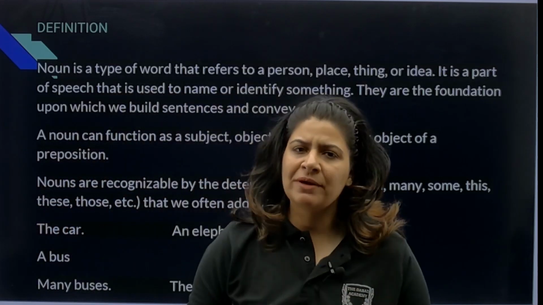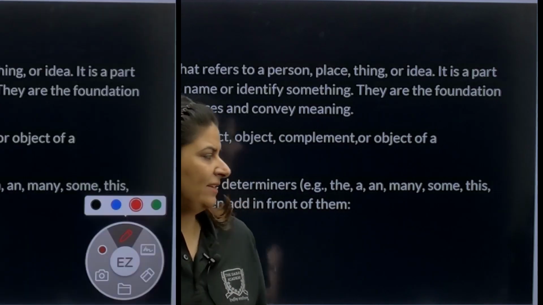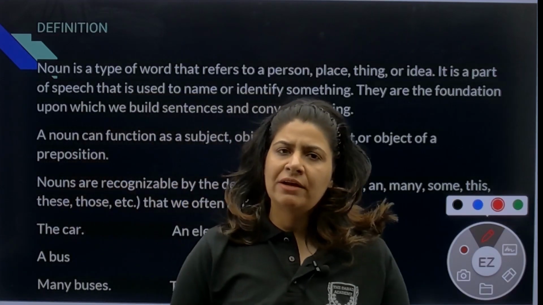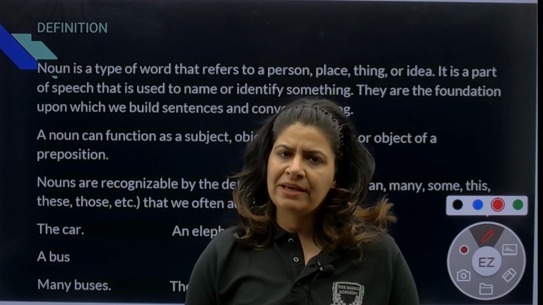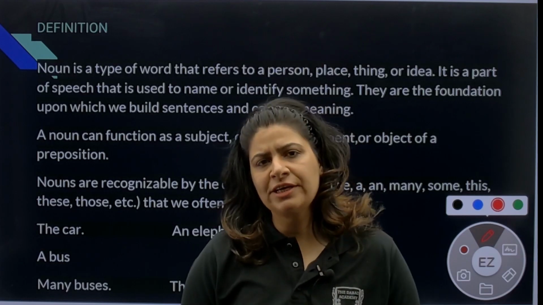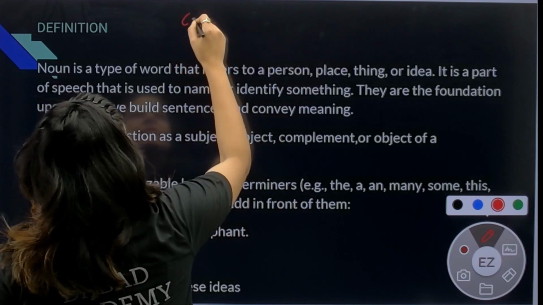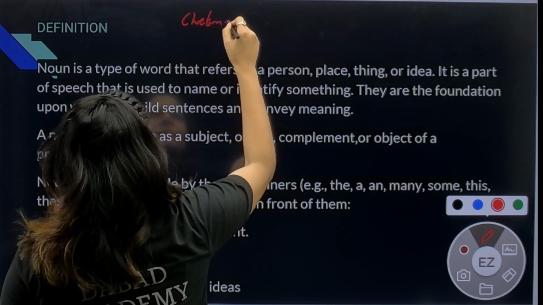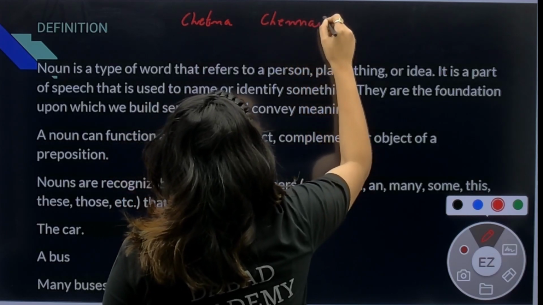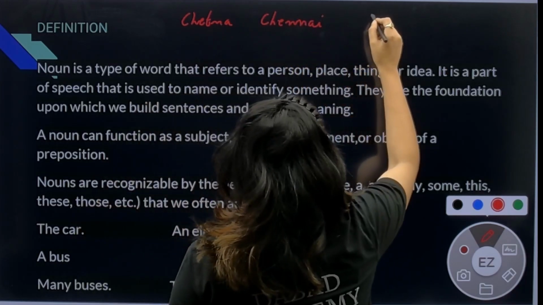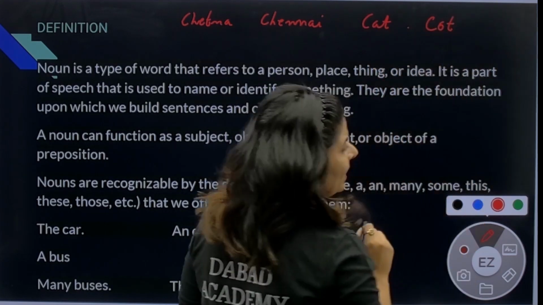So you all must have played the game name, place, animal, thing. Let's play that same game again. So let's say I give you the alphabet C. You have to give me one name, one place, one animal and one object from that alphabet C. So let's say we take a name, Chetna. We take a place, Chennai. We take an animal, cat, and a thing or object, cot.